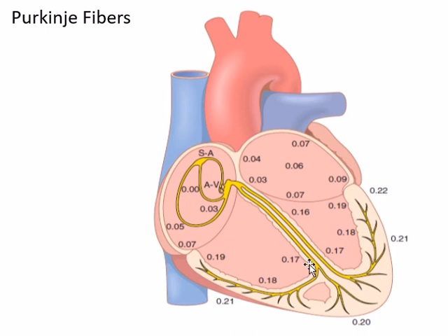The right bundle branch is transmitting at a relatively faster rate. You can see 0.1 second, 0.18 second, 0.19 second to the interior of the ventricle, and each subsequent part has a delay of 0.03 second. 0.17 second was here, 0.20 second to the outside, 0.18 second here, 0.21 to the outside, 0.19 here, 0.22 to the outside. So this part is the last part of the heart which is being depolarized. The right ventricle, as it is relatively smaller than the left ventricle, depolarizes about 10 milliseconds earlier than the corresponding portion of the left ventricle.